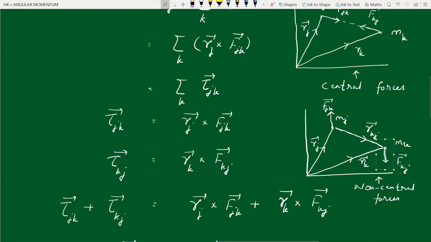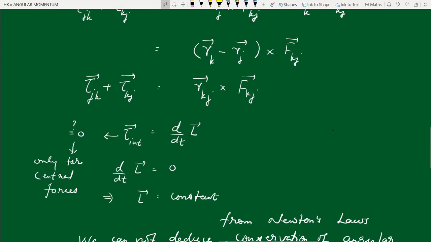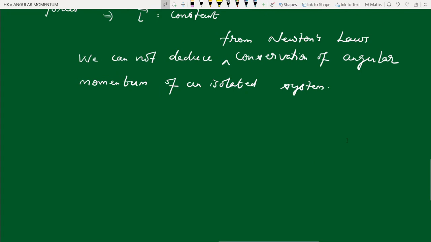They need not act along the line joining the particles. Therefore, in general, we cannot say that the internal forces are always central. That means in general, we cannot say that internal torques cancel each other. So in the case of non-central forces, there is no way to deduce conservation of angular momentum of an isolated system from Newton's laws. But what is the experimental situation?